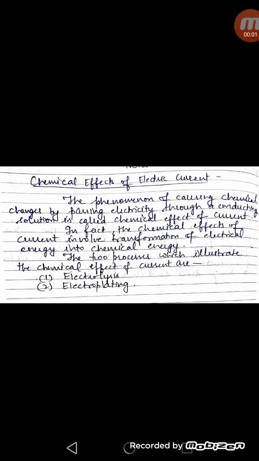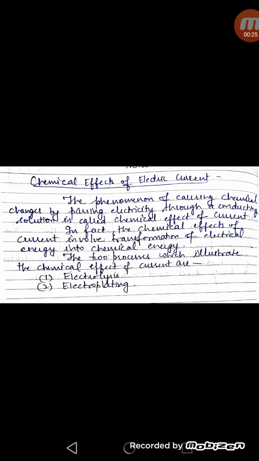Dear students, today we will study about the chemical effects of electric current. The phenomenon of causing chemical changes by passing electricity through a conducting solution is called the chemical effect of electric current. In fact, the chemical effects of current involve transformation of electrical energy into chemical energy.